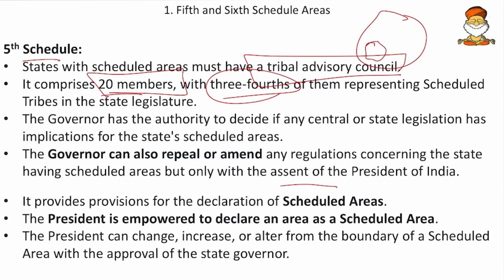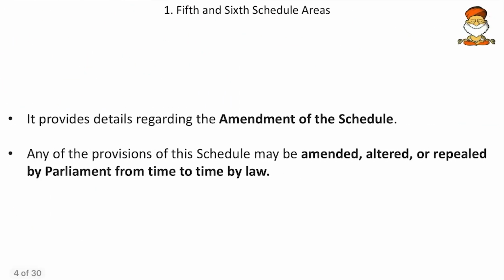So it provides the provisions for the declaration of a scheduled area, and the president is empowered to declare an area as a scheduled area, and the president can change, increase or alter the boundaries of these scheduled areas. And more facts, it provides details regarding the amendment of the schedule, and any of the provisions of this schedule might be amended, altered or repealed by the parliament from time to time.